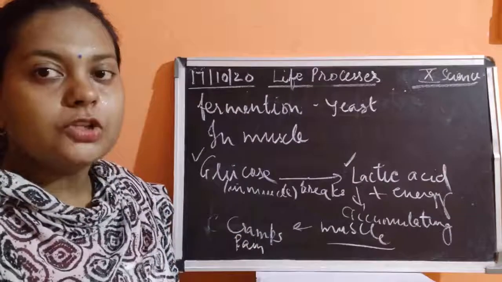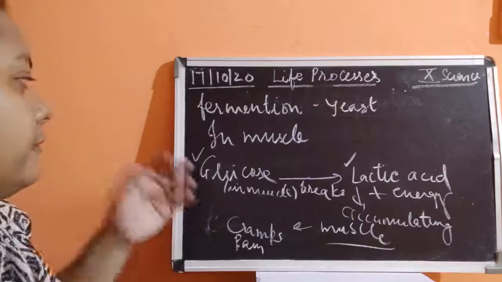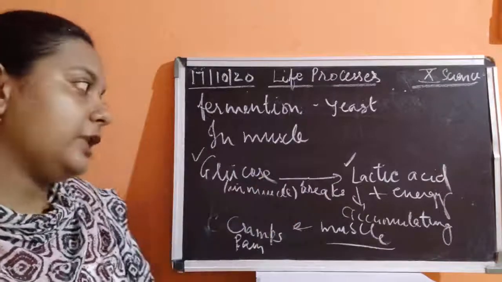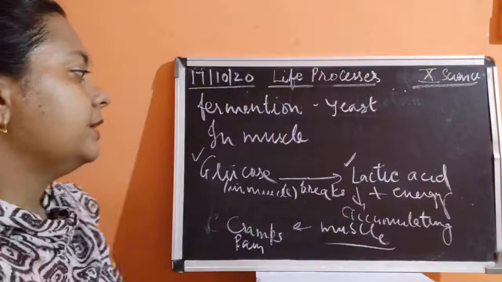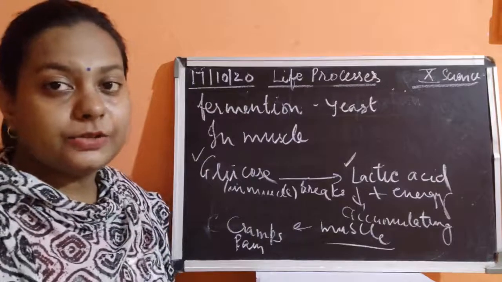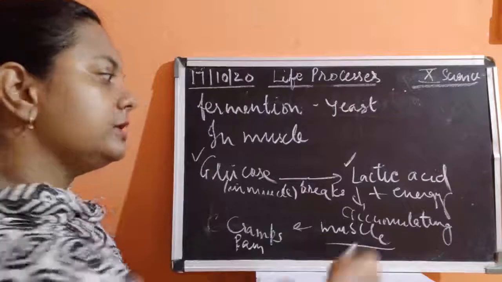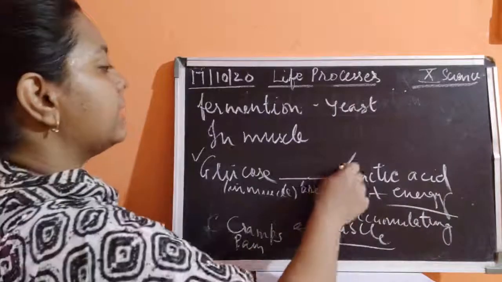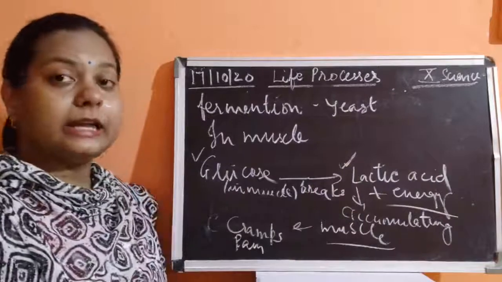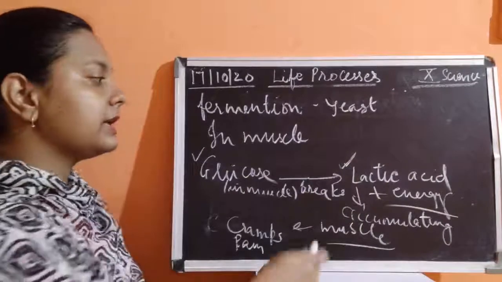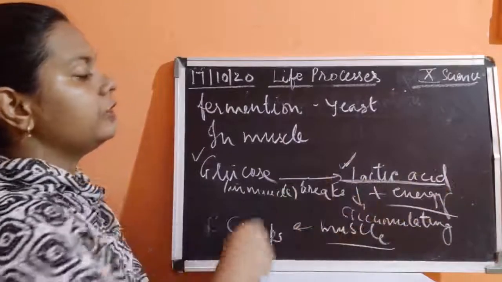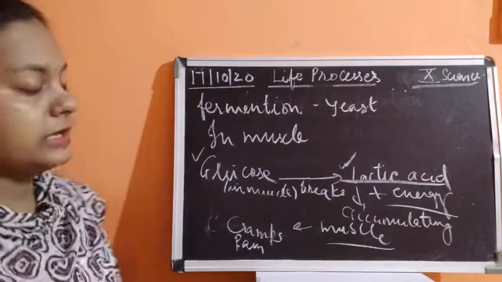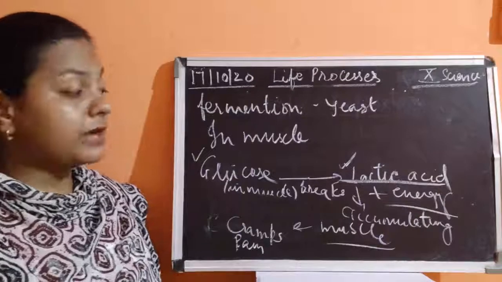So if these muscles are undergoing the anaerobic mode of respiration, then lactic acid and energy is going to be formed. Energy is going to be utilized instantaneously, whereas this lactic acid is getting accumulated. Because this is acting as a waste material, we are not using this lactic acid, so it gets accumulated in the blood cells and in the muscles.